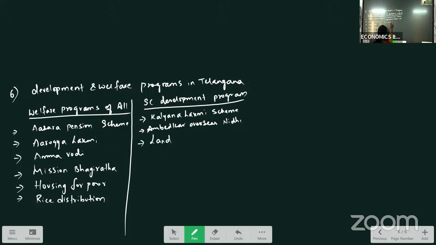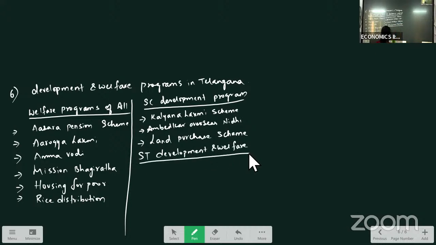Another scheme is land purchase scheme. Government is purchasing the land and providing it to the SC women who are landless to earn their livelihood. Then next we have ST development and welfare programs. See, SC category is different and ST category is different. Again for ST also, Kalyana Lakshmi scheme. They will provide 1 lakh rupees for the girl child for marriage.